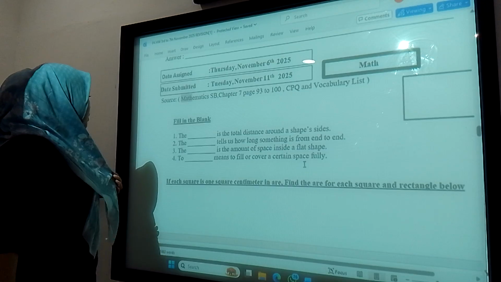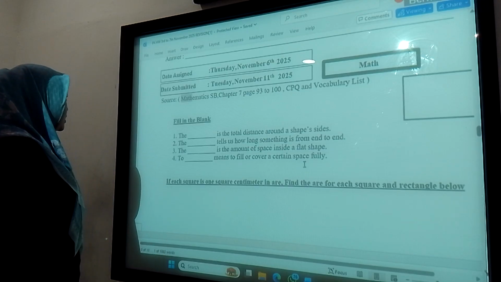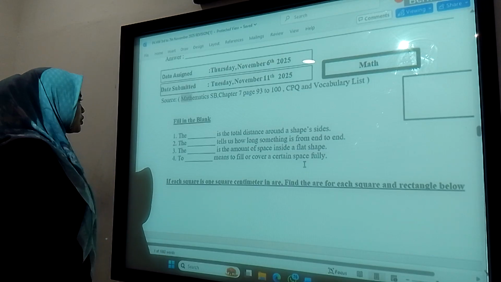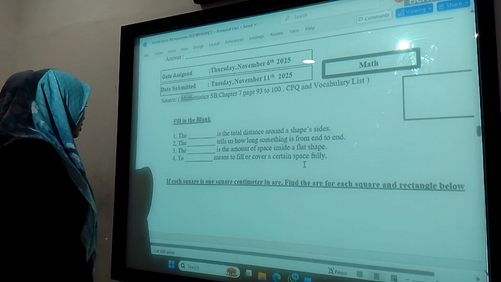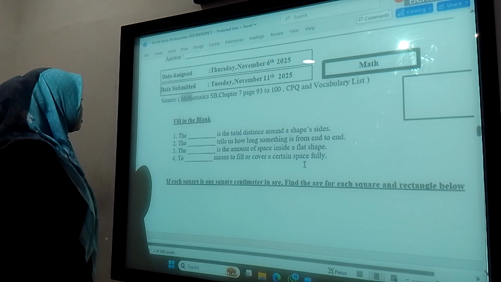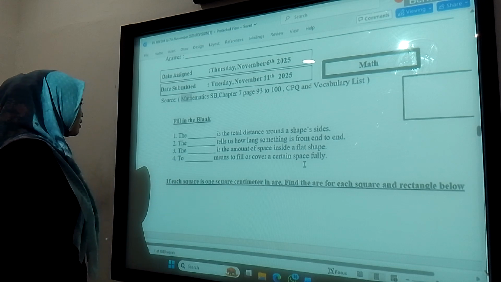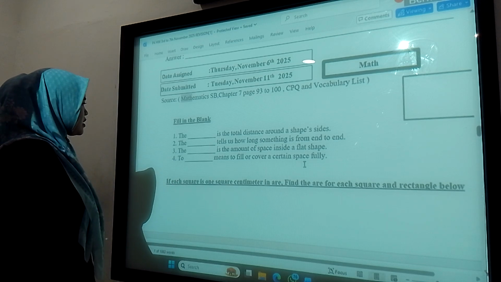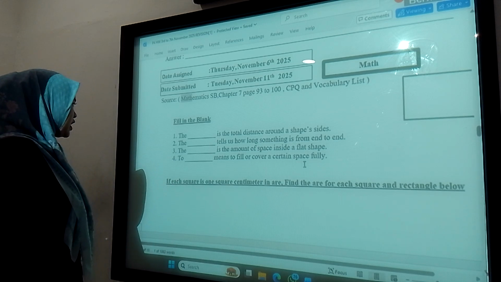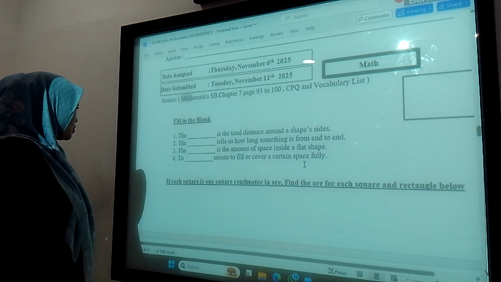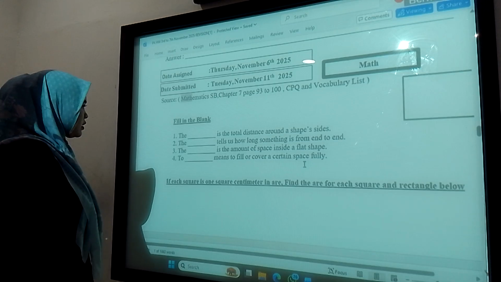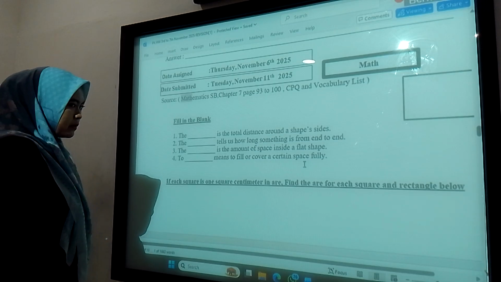Number one, the perimeter is the total distance around a shape's side. Number two, the length tells us how long something is from end to end. Number three, the area is the amount of space inside a flat shape. Number four, to occupy means to fill or cover a certain space fully.